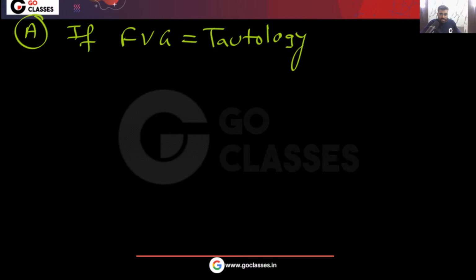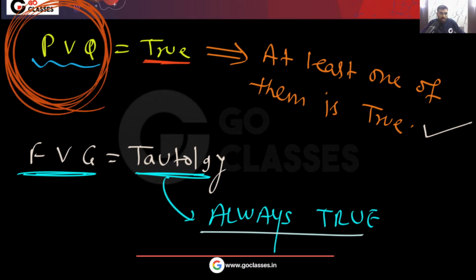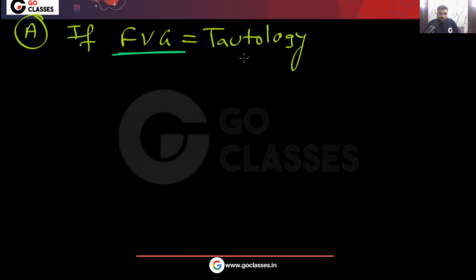See, this statement is different from this statement. Here I am saying P or Q is true, then at least one of them will be true. Yes, that is correct. But remember, understand this statement: F or G is a tautology means F or G is always true. Now can I say F will be a tautology or at least one of them will be a tautology? No. That is not necessary.